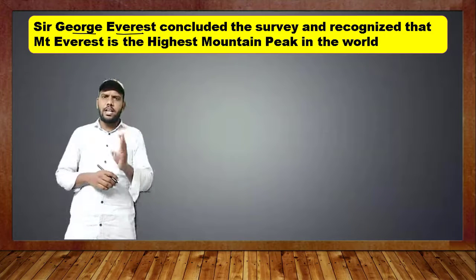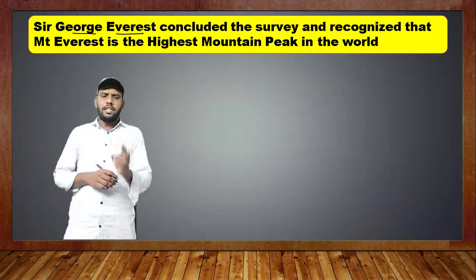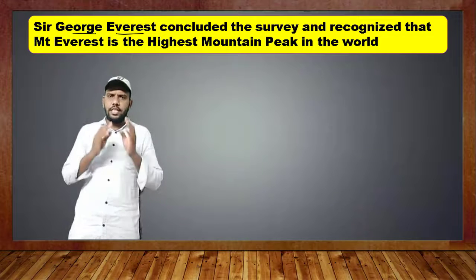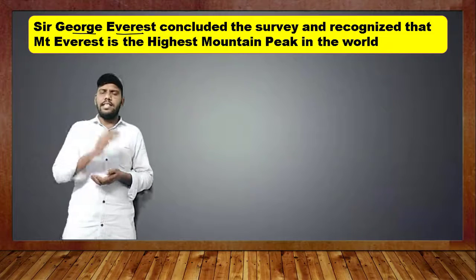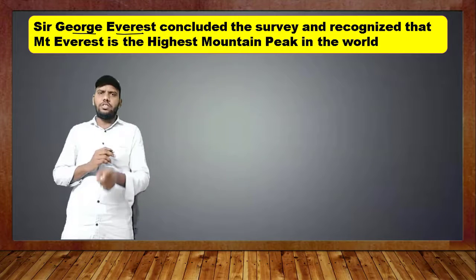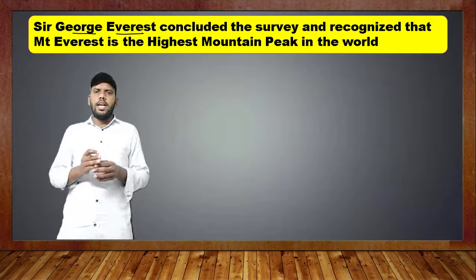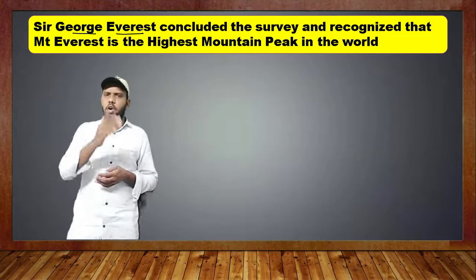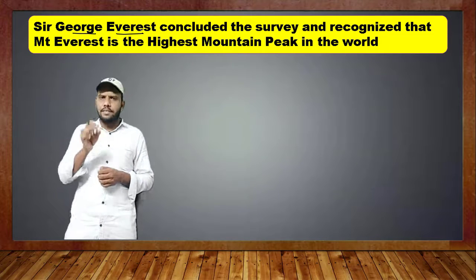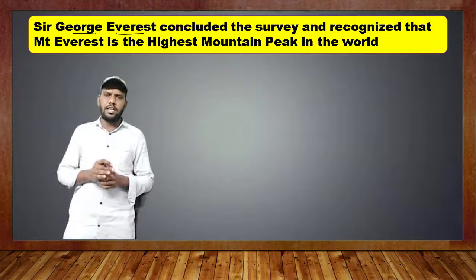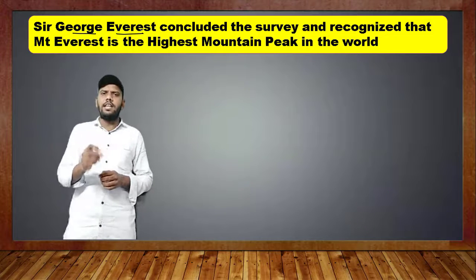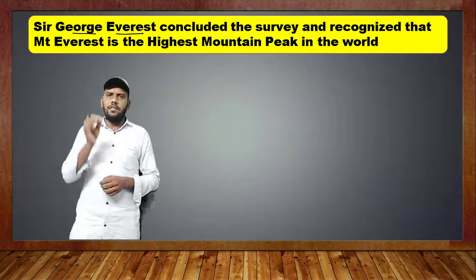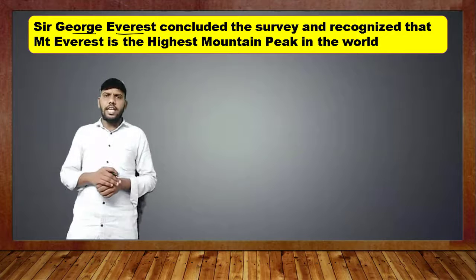So James Rennell, William Lambton, and George Everest, these three people mainly completed the survey of India. George Everest determined the highest peak in the world. You all know Mount Everest is the highest peak in the world, and that height was confirmed by George Everest.